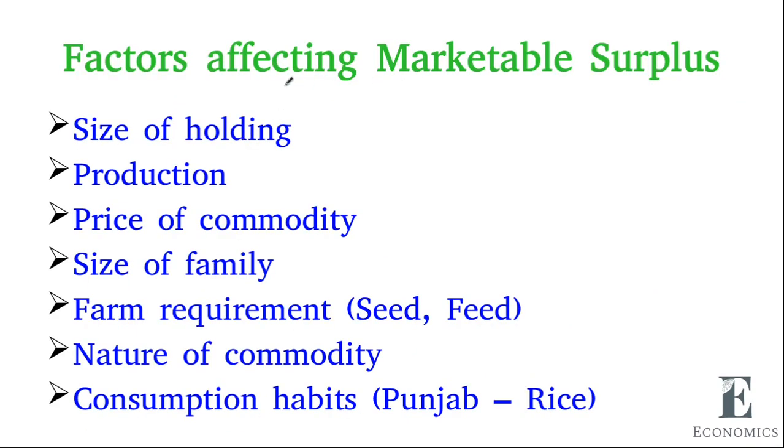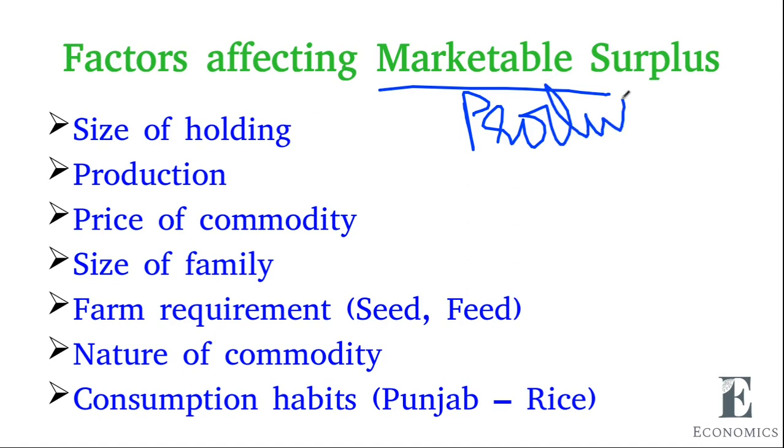Then, factors affecting marketable surplus. What are all the factors affecting marketable or producer surplus? How this producer surplus available to the market is affected by different factors, like size of holding. If the land holding is small, the production will be less, and when the production is less, the marketable surplus will be less.